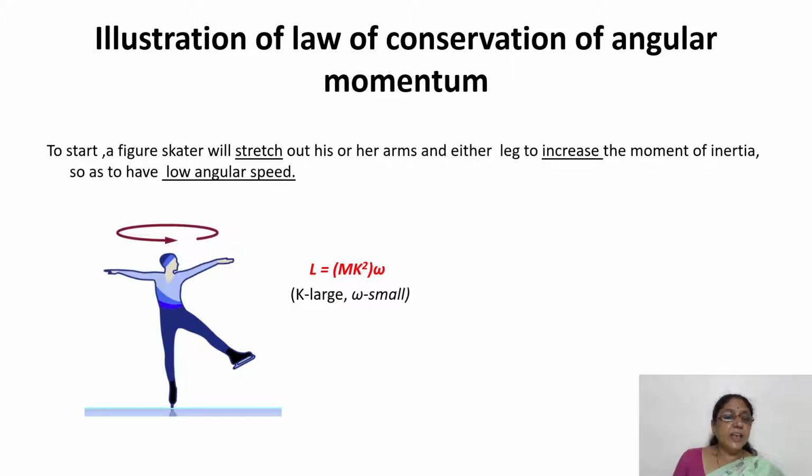If k is more, the moment of inertia will be larger. If the moment of inertia is larger, then to keep the total angular momentum constant, omega must be small. So to have a low angular speed initially, the figure skater must stretch out her arms and either leg.